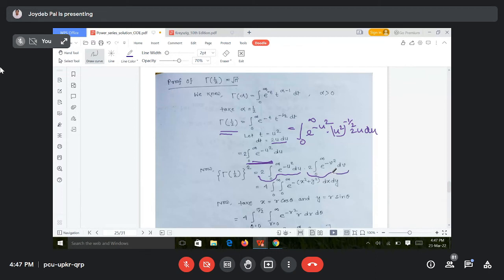But what I have done, I have changed the variable for the second. Why? Because I can do it, but there are some reasons for changing this variable. Can I do this? It is a definite integral. So in the definite integral, I can change the variable, right? It is also gamma half and it is also gamma half, isn't it?